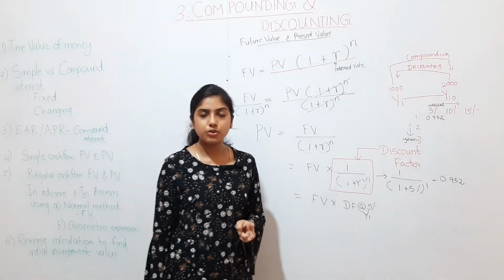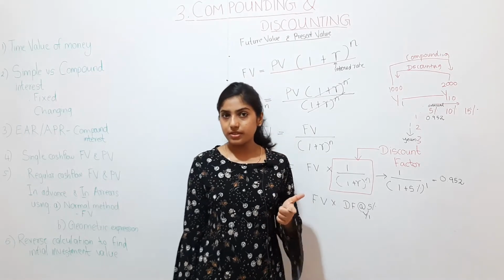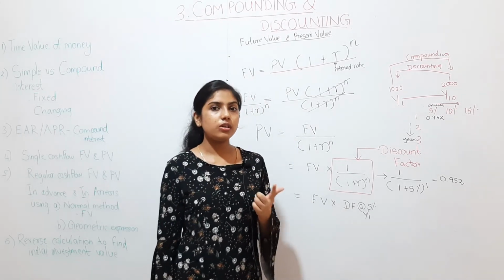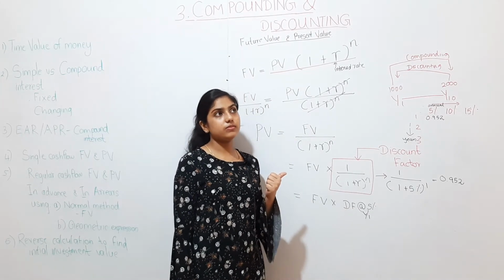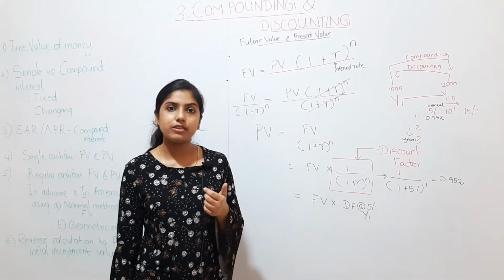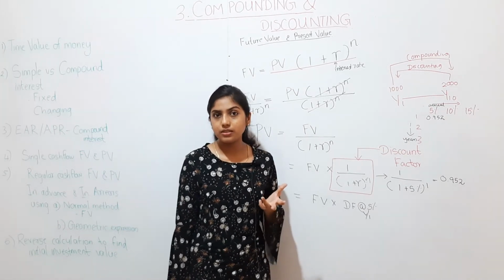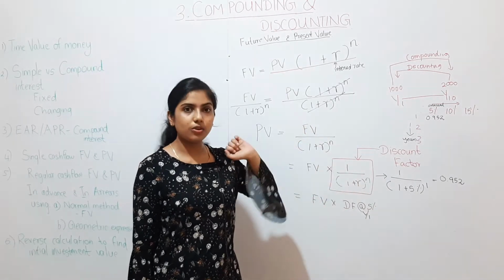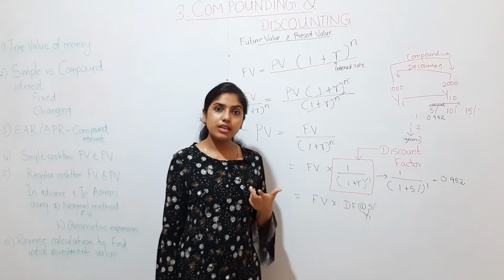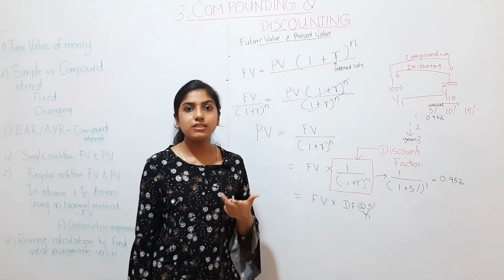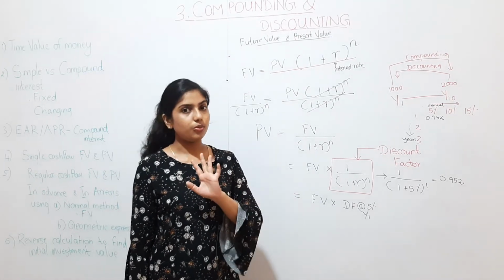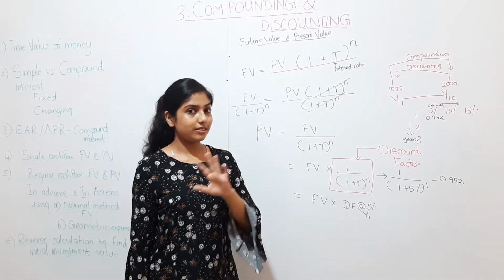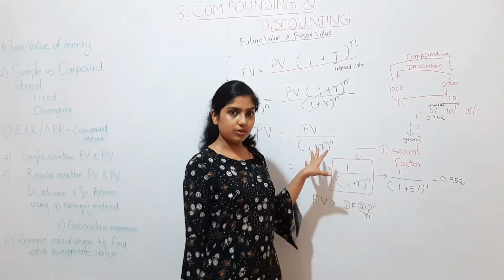But be careful. There are 2 types of tables. In chapter 4, you will be introduced to a new table associated with discounting, and that new table is known as the annuity factor table. Now, don't use that table for these scenarios.